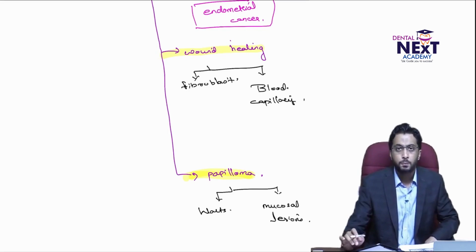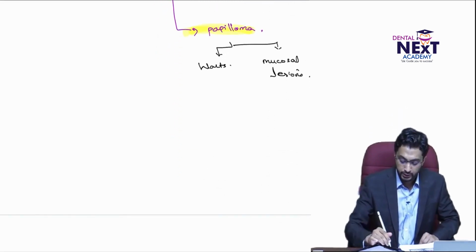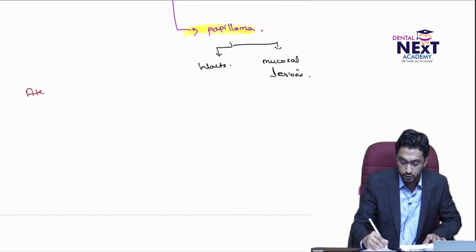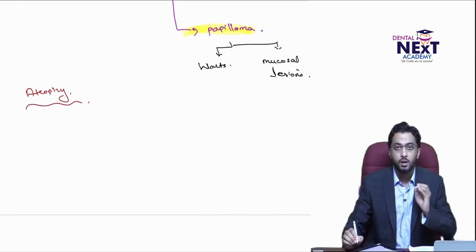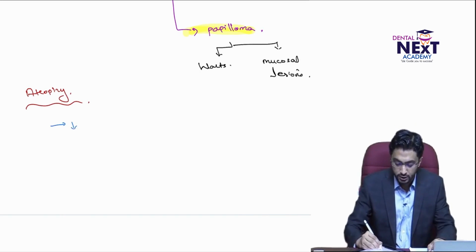Now we come to the next adaptive change, which is atrophy. When it comes to atrophy, the definition is decrease in size of the cell.